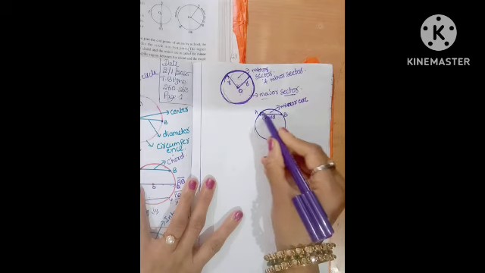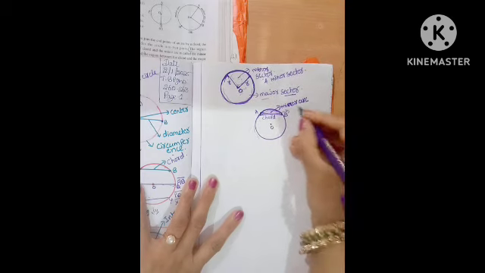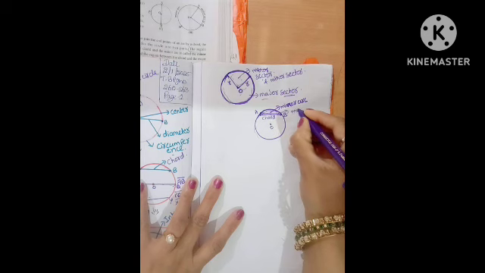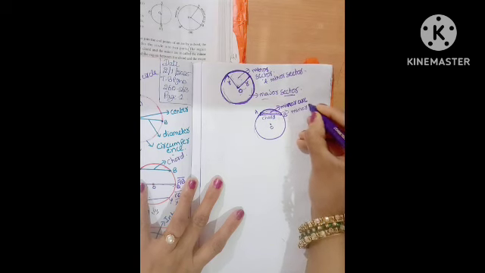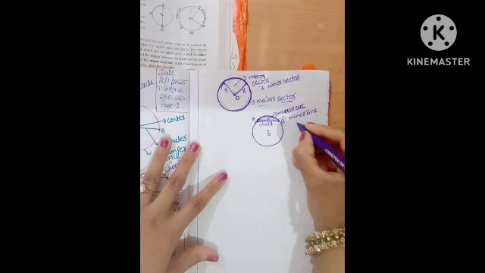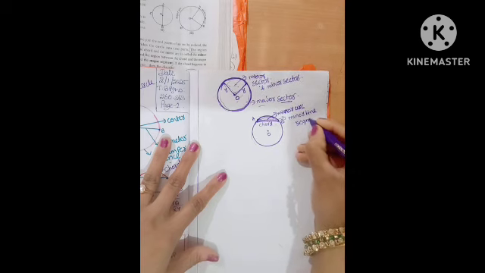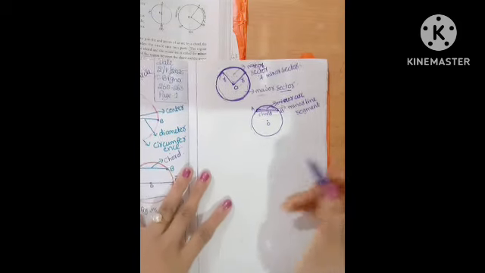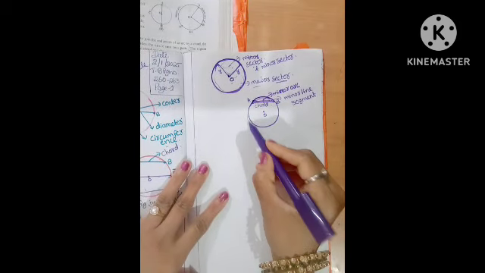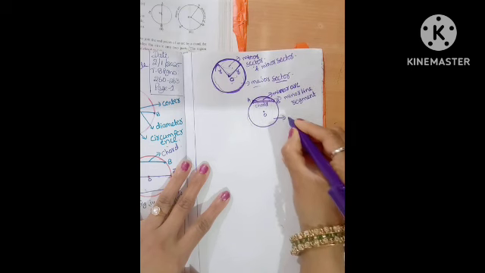This part area is called the minor segment. Minor segment only. Okay, are you clear? This remaining part is the major segment.